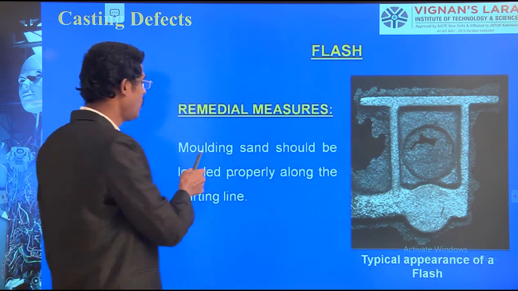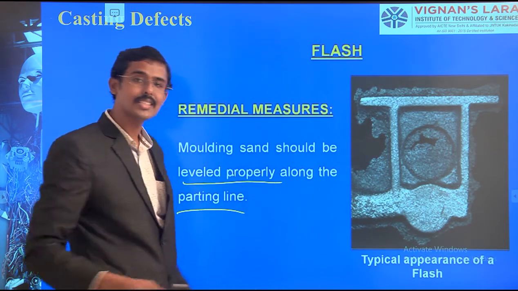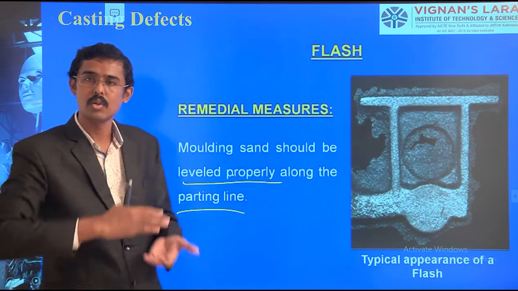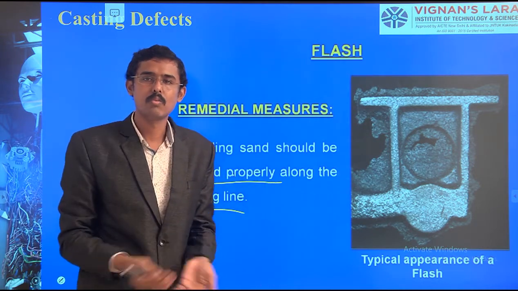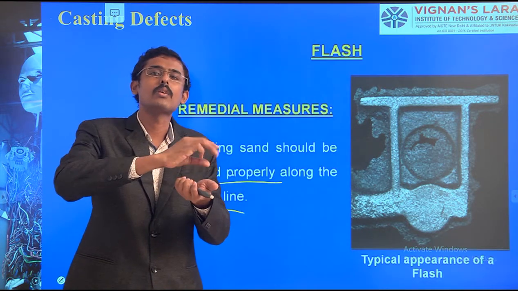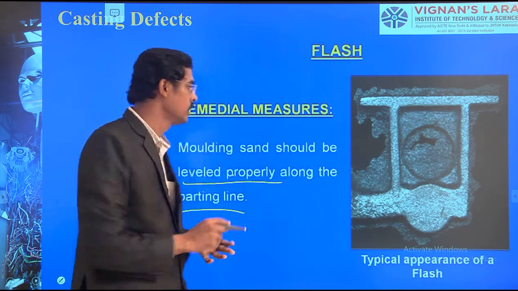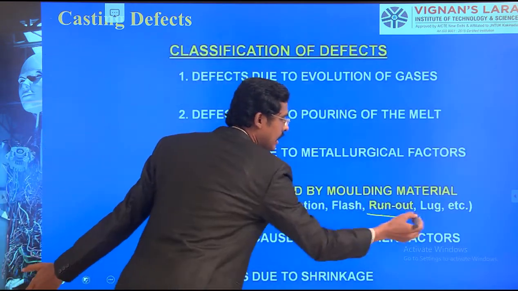So remedies: molding sand should be leveled properly along the parting line. Why are the cope and drag not able to lock properly? We are putting more sand inside the cope box. We are putting more sand in the drag box and filling, and we are not tightly closing those things. Those things are to be taken care of. So next one, the runout.